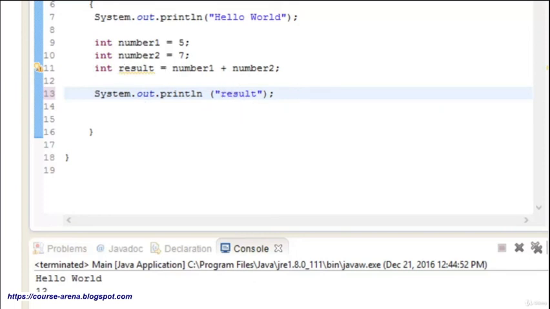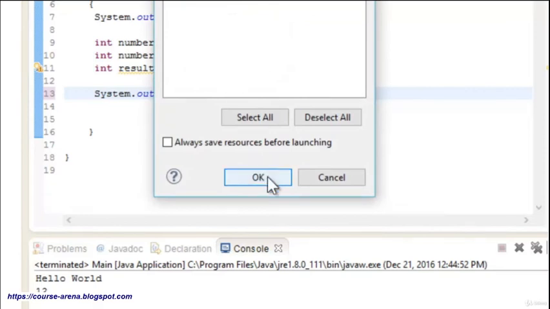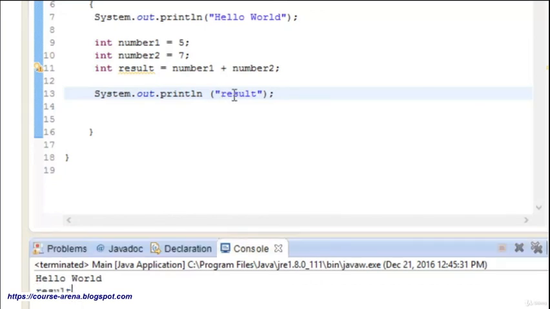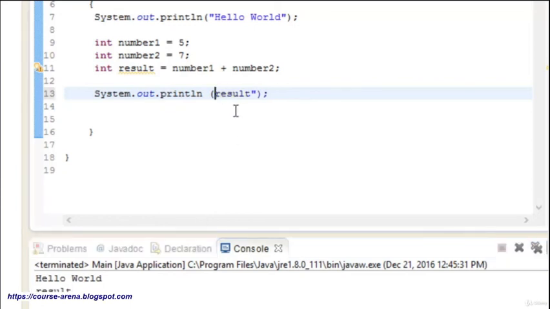So let me just run this and see if that works. Always save before launching. Okay, now it is not going to give me the prompt again and again. It is showing that result is there, but this was not matching to it. That's the reason it gave me the result over here. So let me backspace this one. I deleted this one. Now I run it again, so it shows 12.